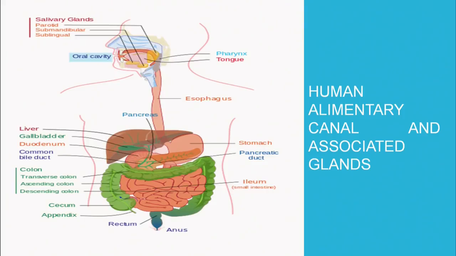In that you can also see a tongue and certain glands, the salivary glands, parotid, submaxillary and sublingual, which are present around the oral cavity. Then there is a tube-like structure extending from the mouth, the esophagus. Beneath the esophagus, you can see a round J-shaped structure.